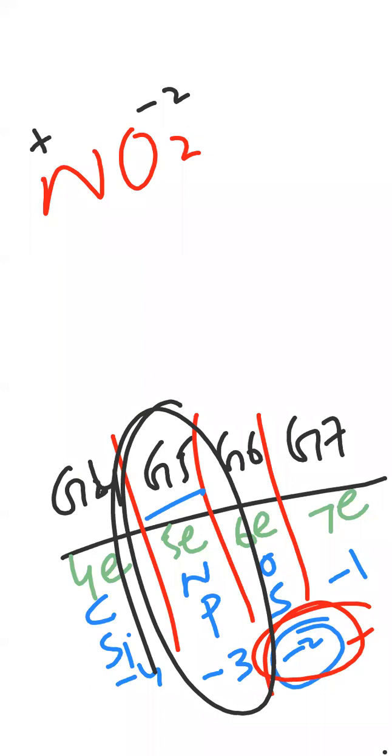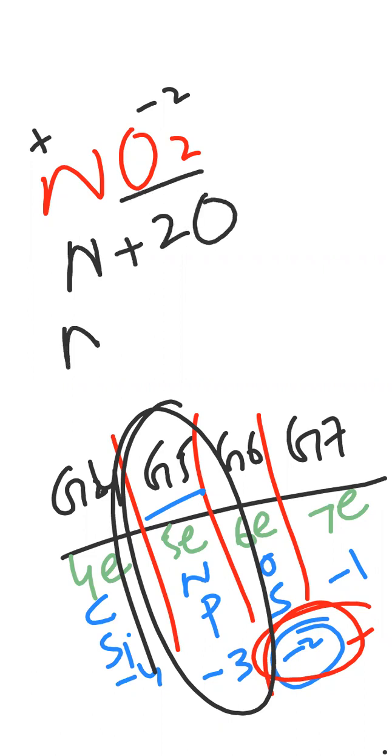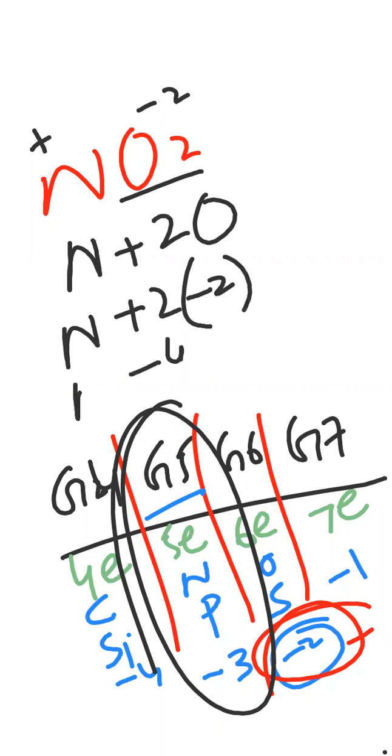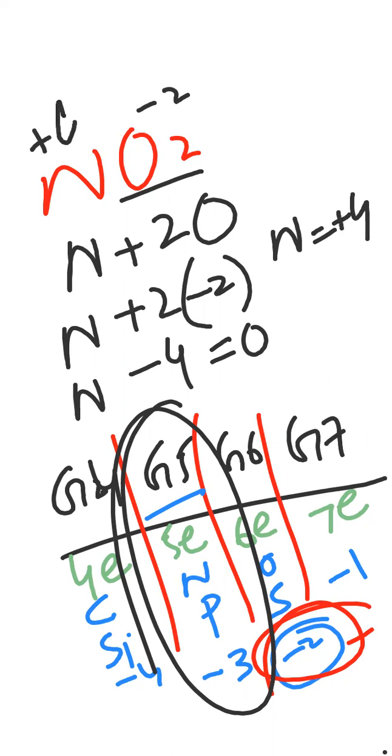So what do you have to do? You have to find the current oxidation state, the current situation, the current position of nitrogen, you can say. I mean, what nitrogen is doing right now. So nitrogen plus, how many oxygen are there? 2 oxygen. We don't know about the nitrogen plus 2 oxygen. Oxygen is there at the right side. It is following its negative valency, that is -2. So plus minus 2 multiplied by 2, -4, nitrogen minus 4, make the equation equal to 0. So you can shift this -4 toward the right side. It will become +4. So nitrogen is +4 here.